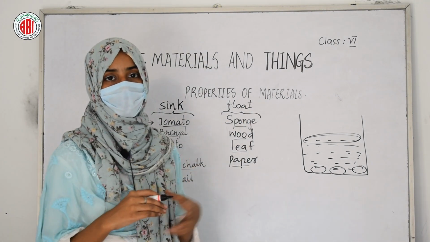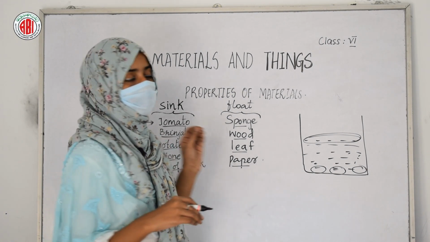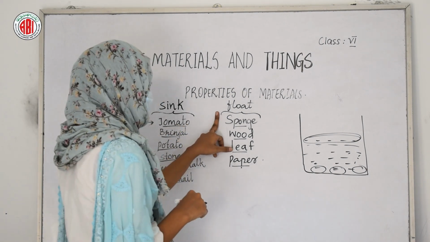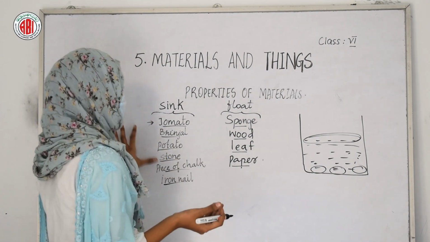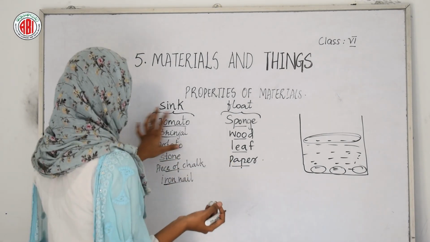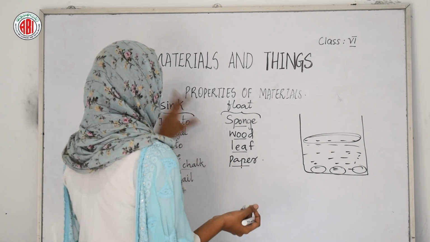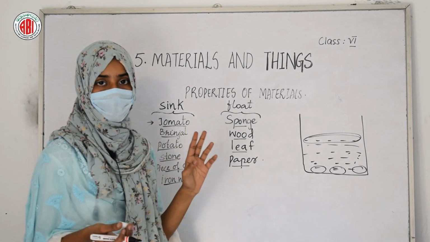If an object contains lesser weight or lesser volume, then that object will float on water, and if the density of the object is more, then it will sink down into the water. So here these two properties can be seen which are possessed by the different materials.